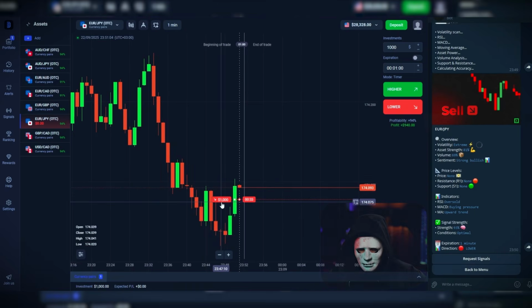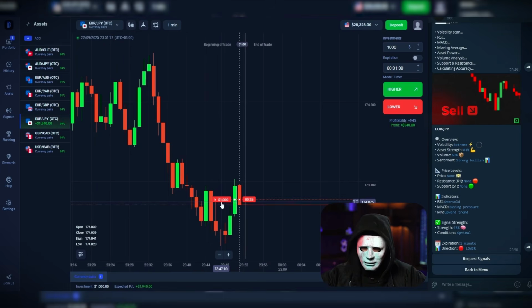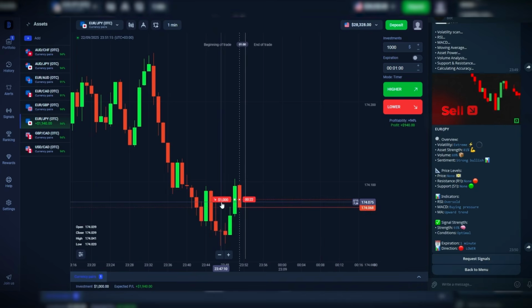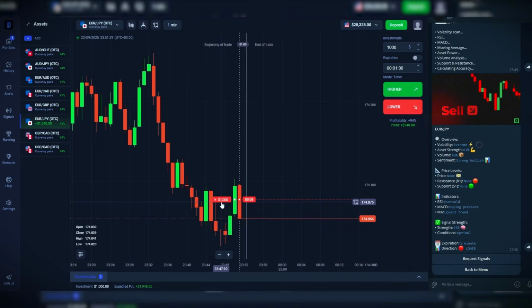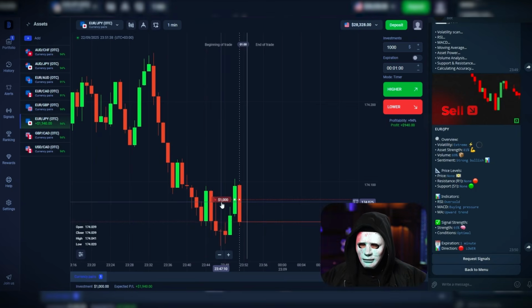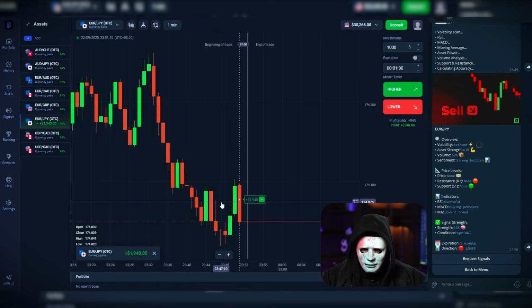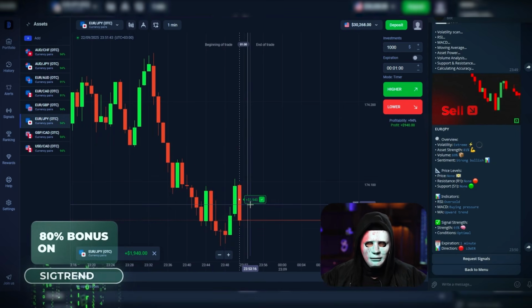By the way, right now, look, we don't have the best entry point, in my opinion, even though the bot told us to go for a sell. But we still have 30 seconds left, so let's wait together. Maybe the bot was actually wrong this time, but it looks like everything has started moving. A big red candle is forming. We're already below our entry point. I think this result is going to be good. Just a few seconds left. 3, 2, 1. And we've locked in our profit. Awesome. Once again, it worked out perfectly.